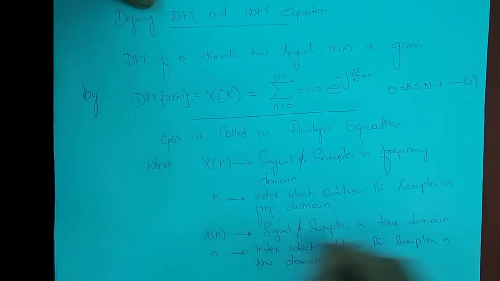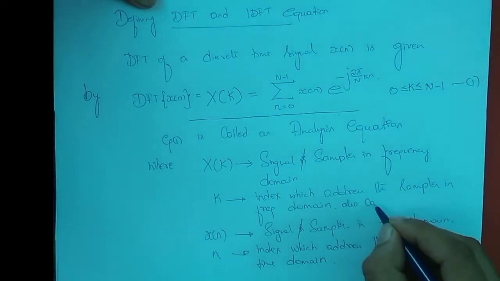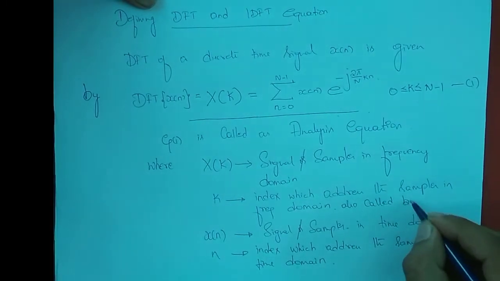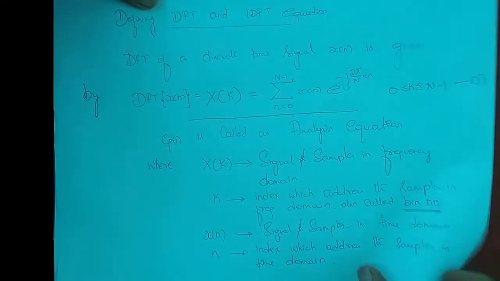Okay, so k is also called the bin number. And what is this bin number? I will let you know later.